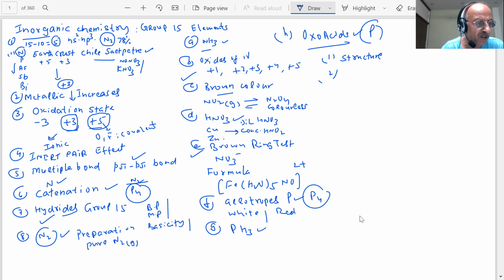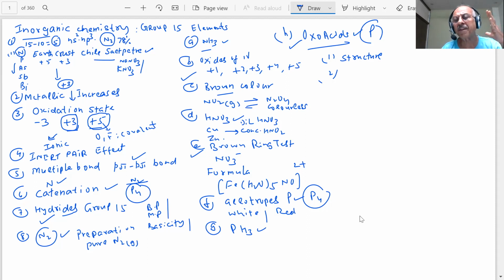Very, very important, students: hypophosphorous acid, orthophosphorous acid, pyrophosphorous acid, hypophosphoric acid, and their structures and formulas, the oxidation number of phosphorus, the hybridization of phosphorus. Questions are there on these oxo acids, and students will have to work hard to know them.